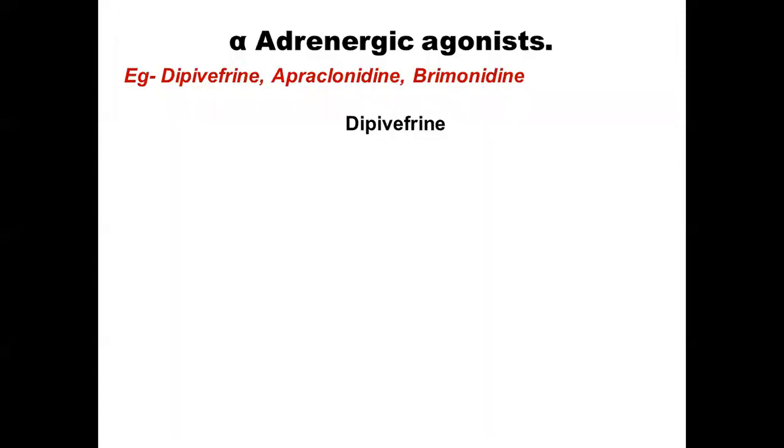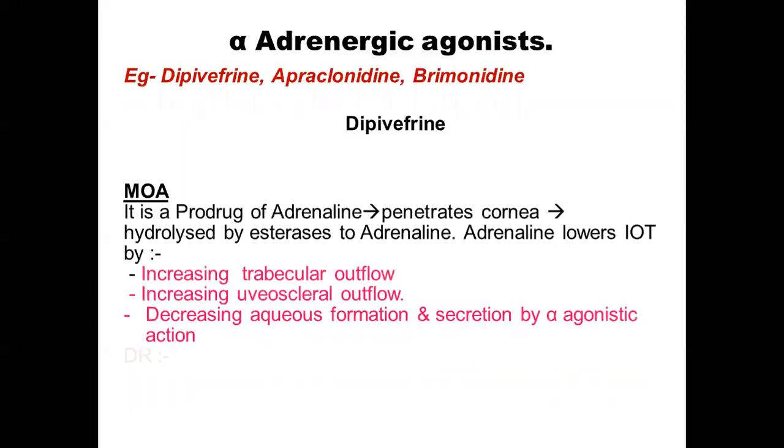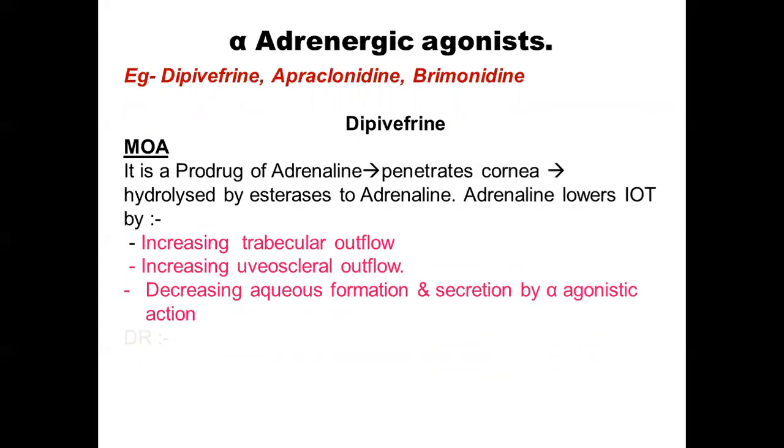Next, we move on to alpha adrenergic agonists. Under this, we have dipivefrin, apraclonidine, and brimonidine. So the first example is dipivefrin. This you have already studied as the prodrug of adrenaline. So this is a drug which can penetrate the cornea, whereas adrenaline cannot penetrate the cornea. This can penetrate the cornea.